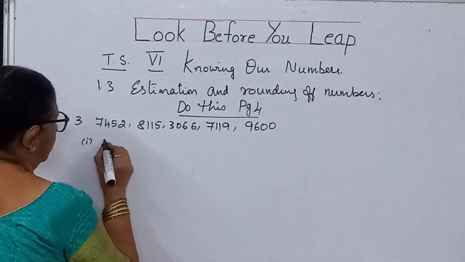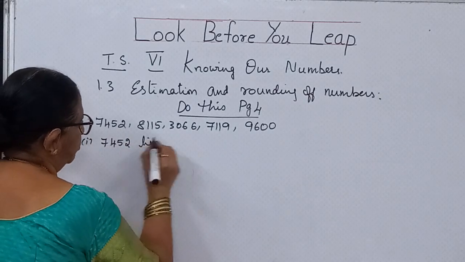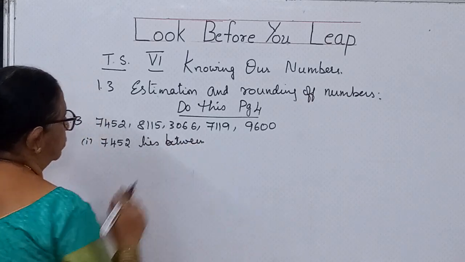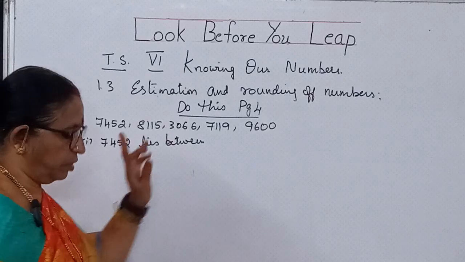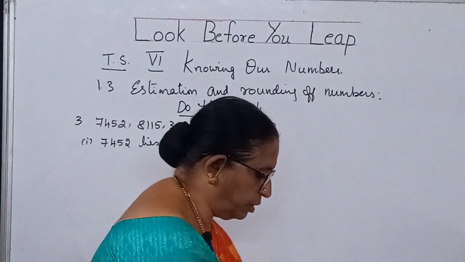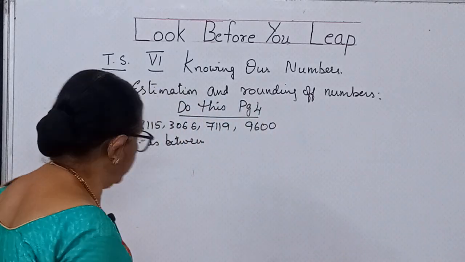So first one, 7,452. It lies between what numbers, children? Thousands place we have to do. That means 7,000 and 8,000. Between those two thousands, because we are supposed to talk about thousands only.